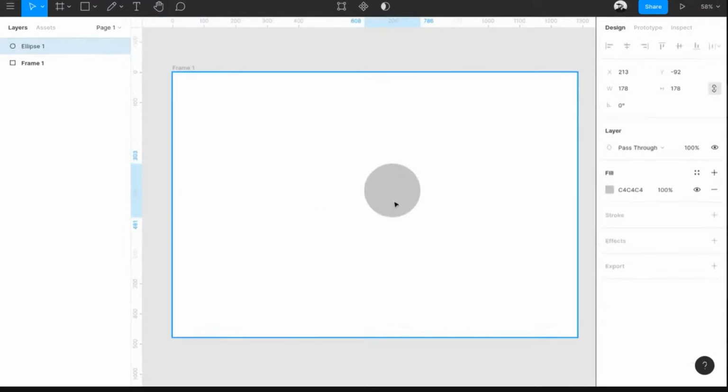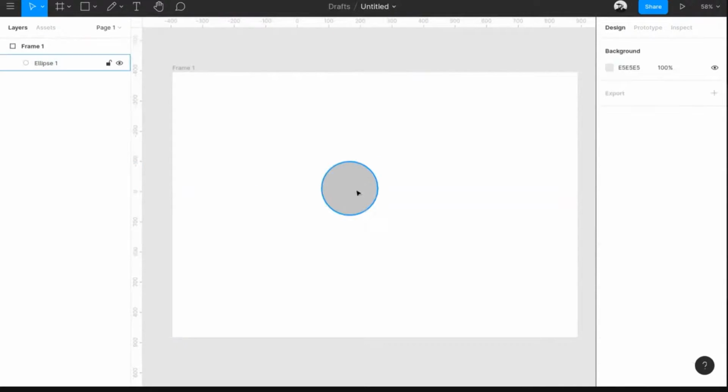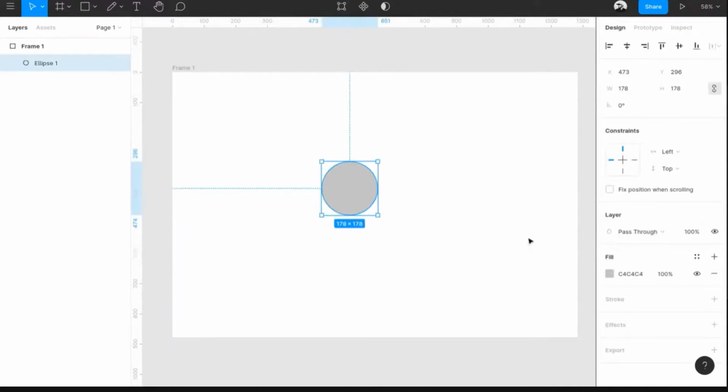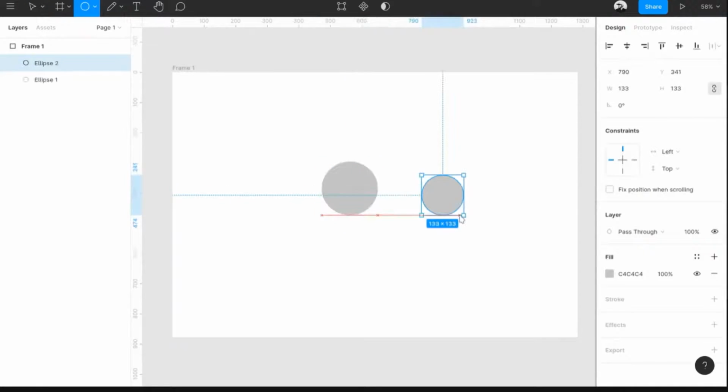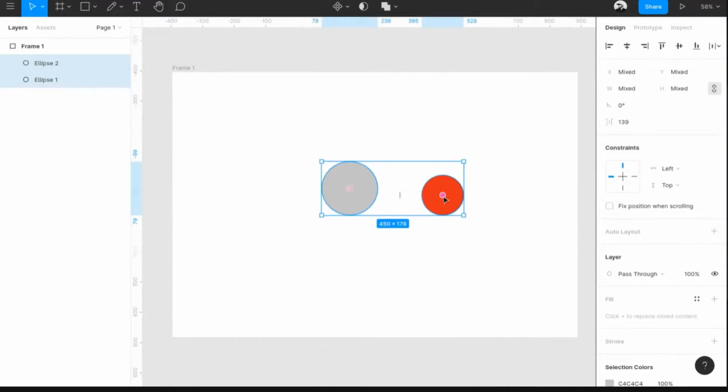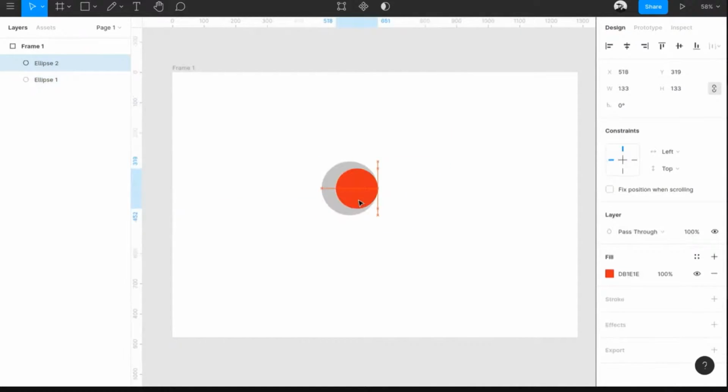For example, if you have multiple things, so you have a gray circle, and you draw another circle which you give a color of red, and you want to align them together, on top of each other, what you can do is go and place it over here. The guidelines will help you over here. There are guides. Basically, you can see the red line popping out there. This will help you to align things together.